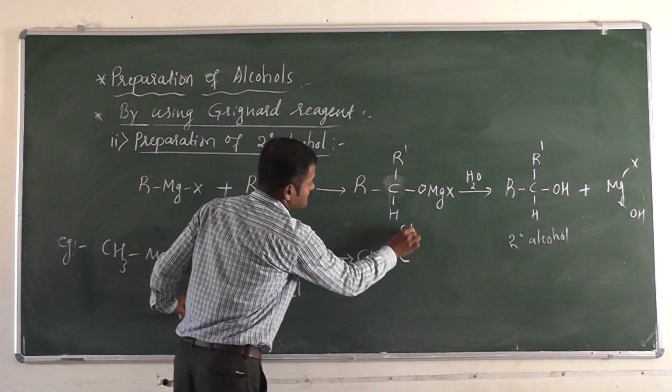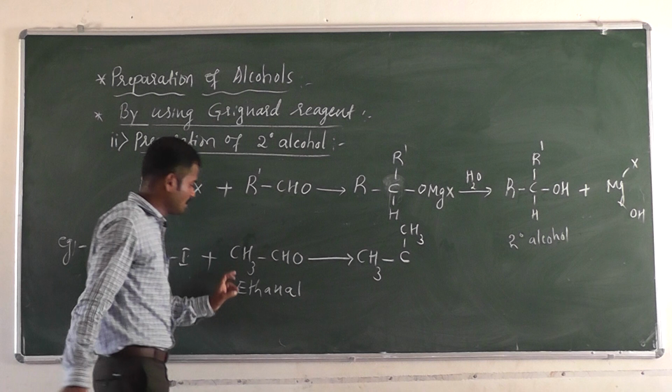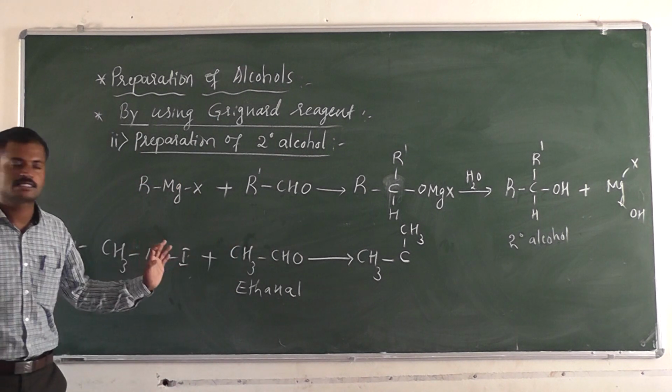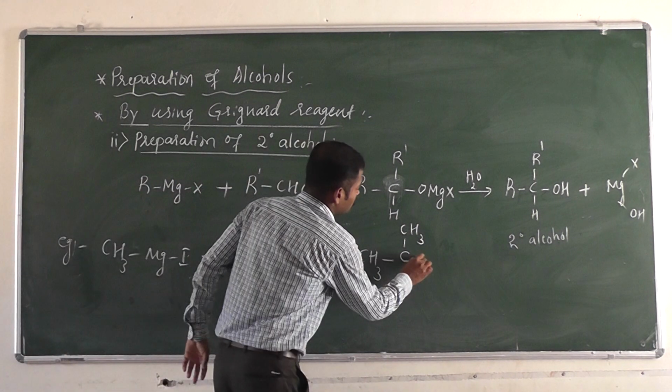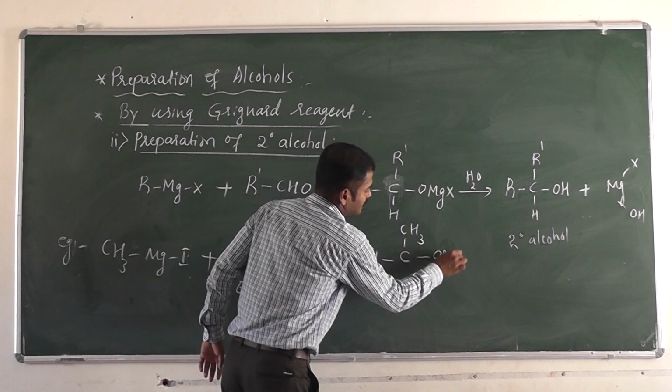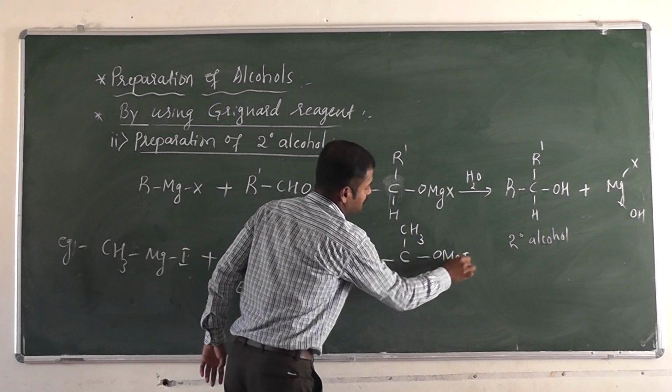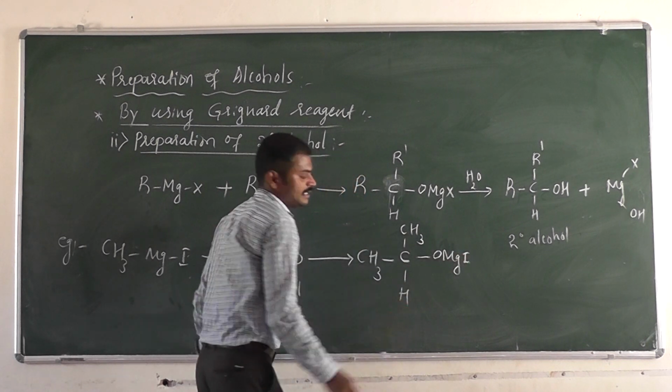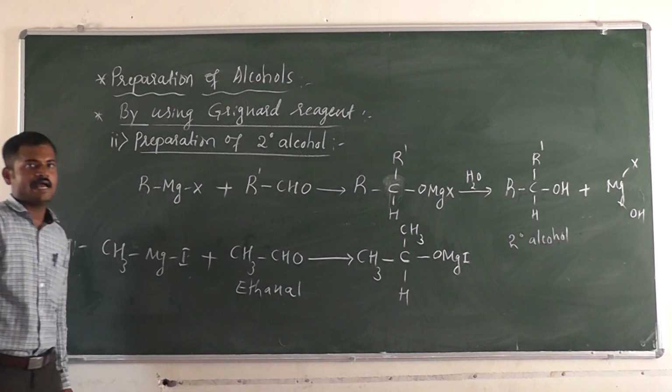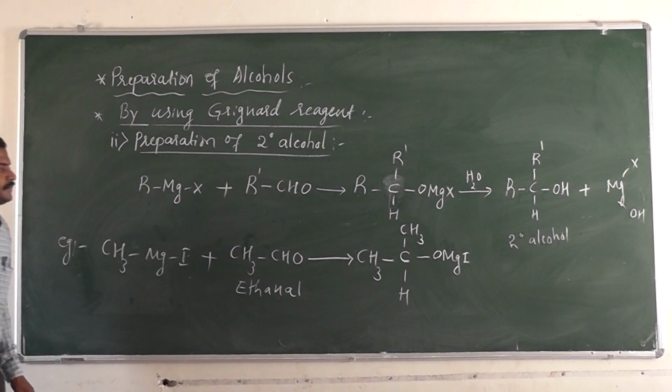In R dash place it is also CH3, so in R dash place I am writing CH3. Next we have OMgI, where X is replaced by I. Then here, as it is, H is there.